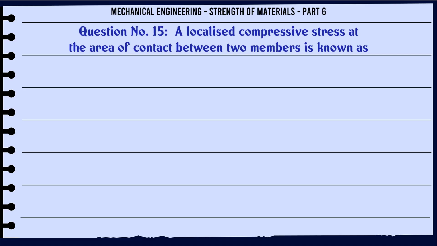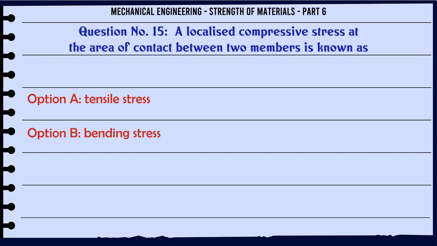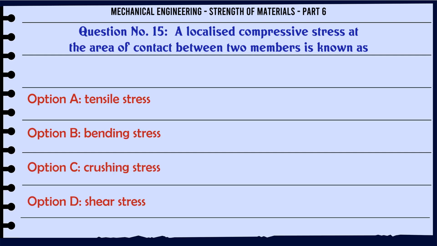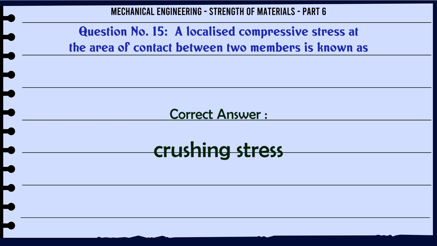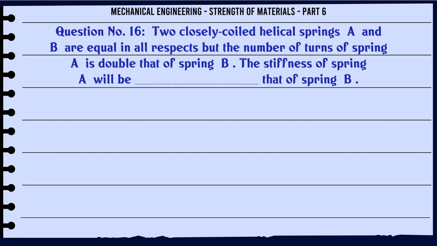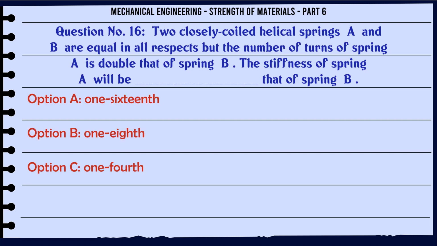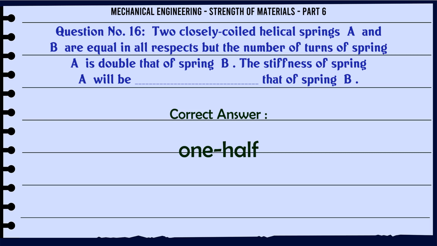A localized compressive stress at the area of contact between two members is known as A. tensile stress, B. bending stress, C. crushing stress, D. shear stress. The correct answer is crushing stress. Two closely coiled helical springs A and B are equal in all respects, but the number of turns of spring A is double that of spring B. The stiffness of spring A will be that of spring B. A. 1/16, B. 1/8, C. 1/4, D. 1/2. The correct answer is 1/2.